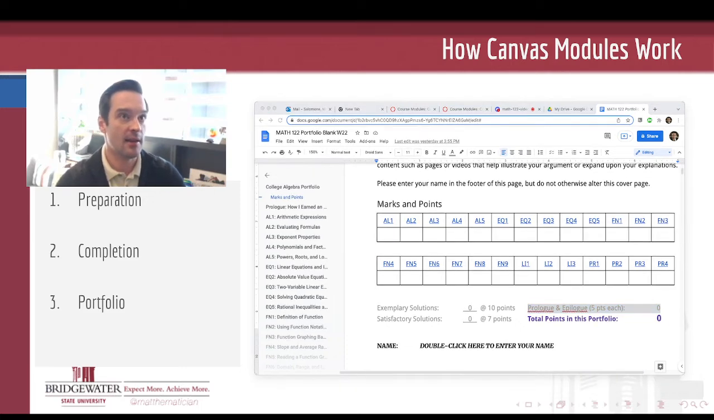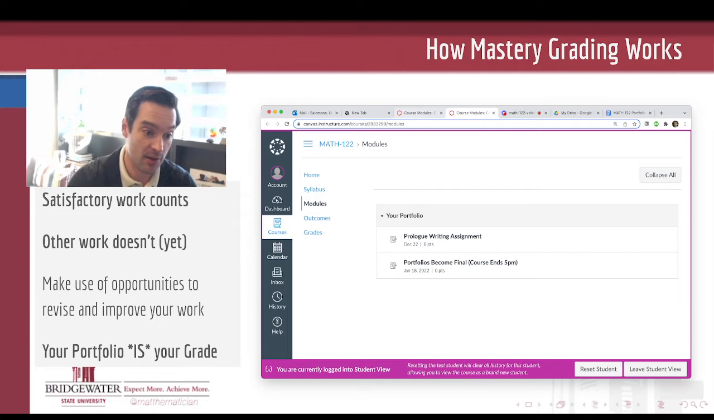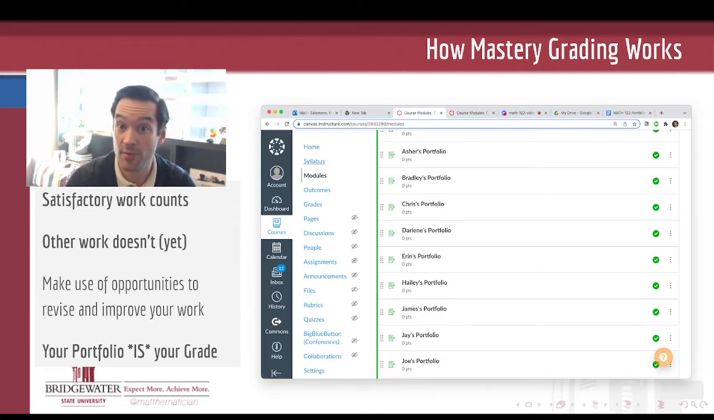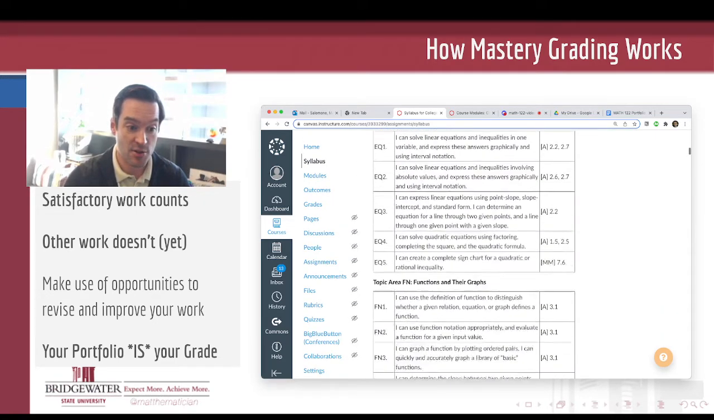So the last thing that I want to talk about is how my grading system works, because I don't grade like most math teachers you've probably had in the past. There are a number of math teachers who are starting to grade in this way, and I think it's really exciting, but it's going to be a little bit unfamiliar at first. So let's talk a little bit about mastery grading.